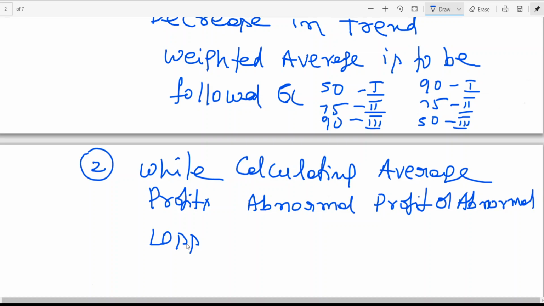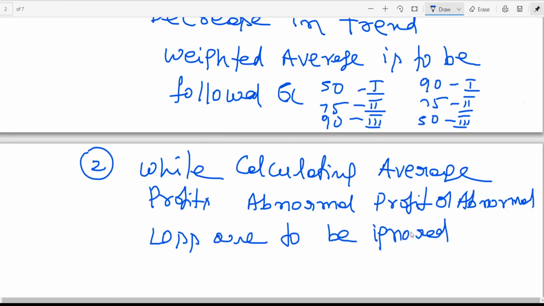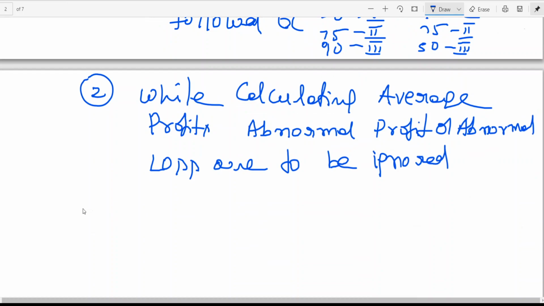Abnormal profit, abnormal loss. So please remember, while calculating average profit, abnormal profits or abnormal losses are to be ignored. Ignored means they are not to be considered.